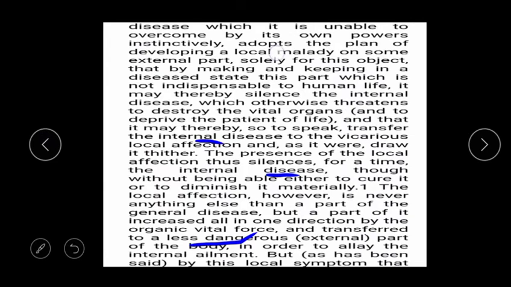And he says that whenever any chronic disease is found, our own vital force adapts so that it produces externally the local malady, so that the internal disease becomes somewhat silenced. But that does not mean that the external manifestation cures the internal disease.